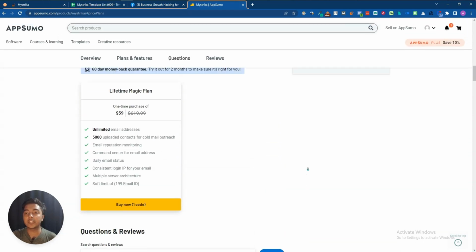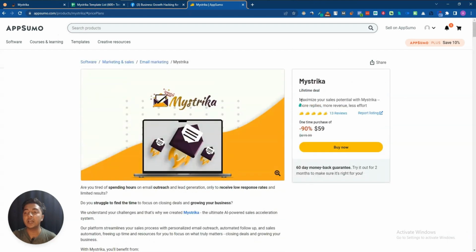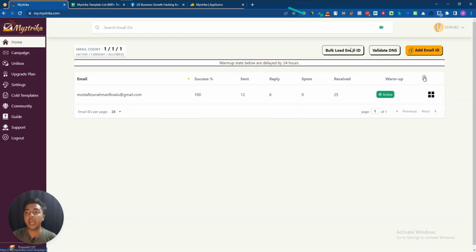Now, without further ado, let's go to the dashboard of Mystrika and explore how things work there and how it can be helpful for us. So guys, this is the dashboard of Mystrika, and at first you will see the warm up feature at home. Previously, I added one of my emails for warming up, and as you can see, it's now active. If you want, you can deactivate it and activate it in this way, and see the total number of emails they have sent, 12, and received emails, 25, replies, 6, and a success rate of 100%, they are saying.